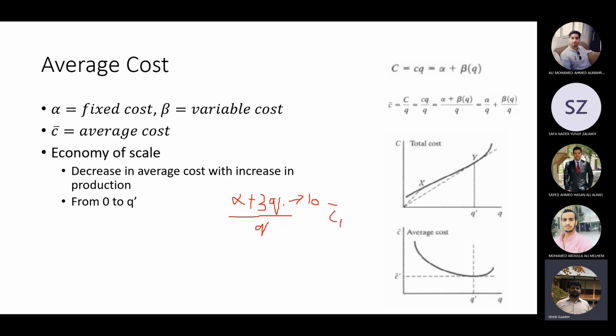But if I change the Q from 10 to 20, then I will have another value of C dash, which will be lesser because now you are dividing the total cost by 20. Alpha is the same, so this portion remains the same, and this is increasing by the same amount, and then you are dividing by Q again. So the average cost will reduce. So C1 dash will be less than C2 dash.